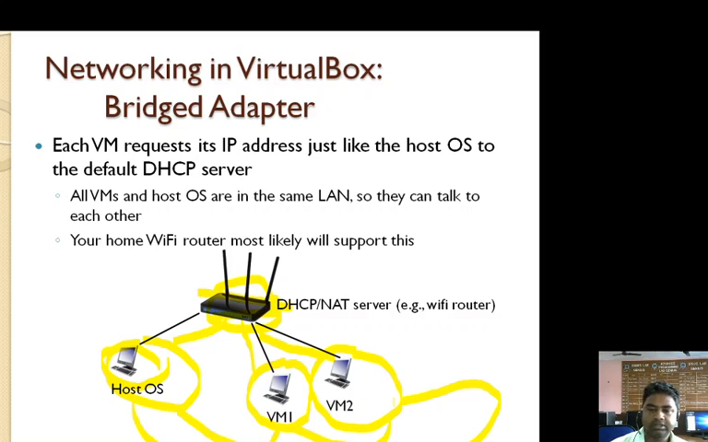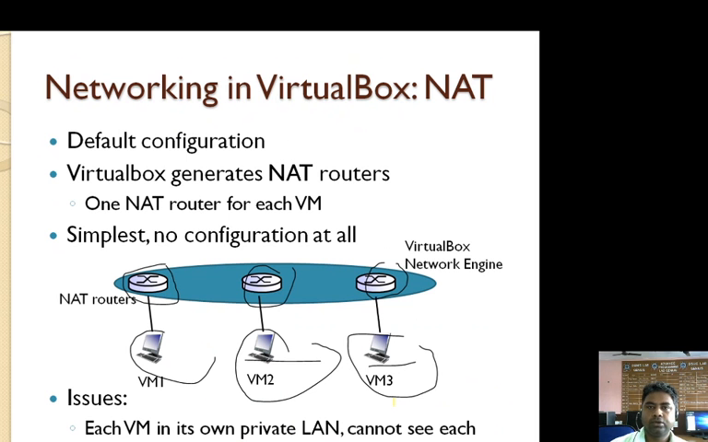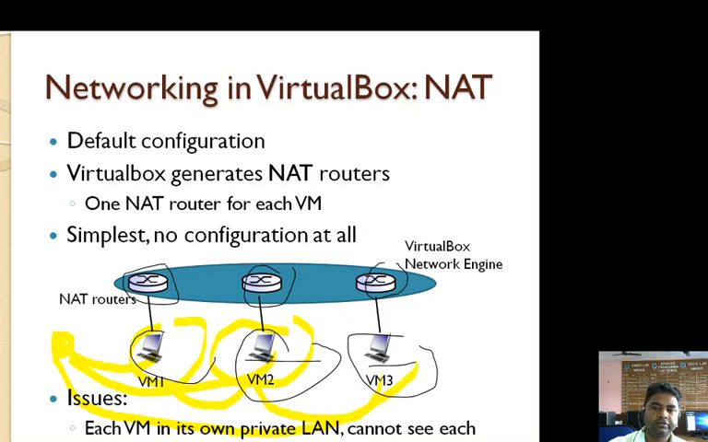But this one is an advantage over the NAT. In case of NAT, virtual machine 1 cannot communicate with virtual machine 2, or virtual machine 2 cannot communicate with virtual machine 1. And suppose that there is a host machine, then this host machine also cannot communicate with any virtual machine.